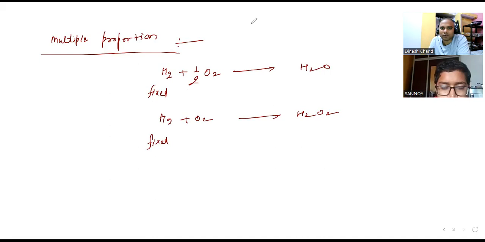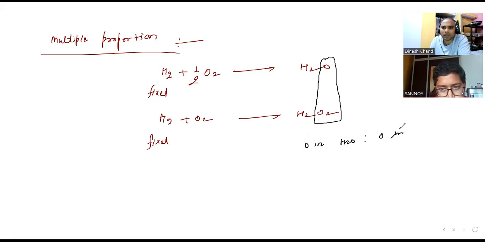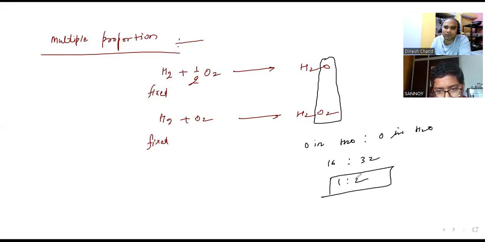We have to take the ratio of what is not fixed. So we have to take the oxygen in H2O. So the ratio of O in H2O with O in H2O2. Here there is 16 and here it is 32. So 1:2.